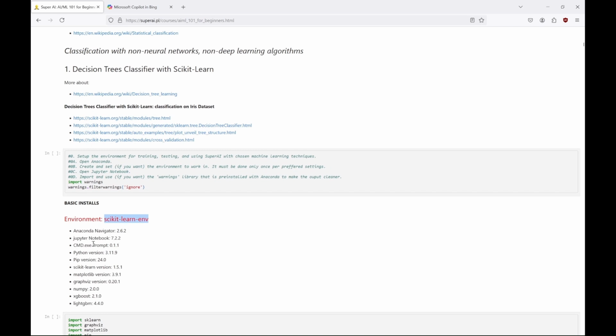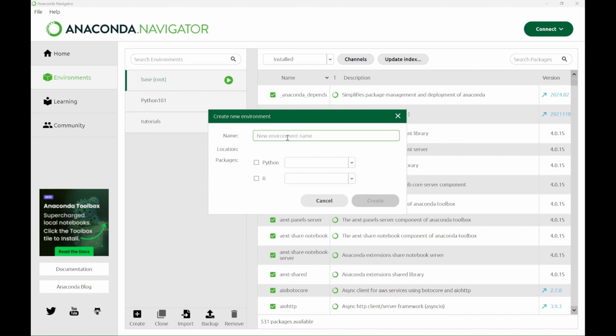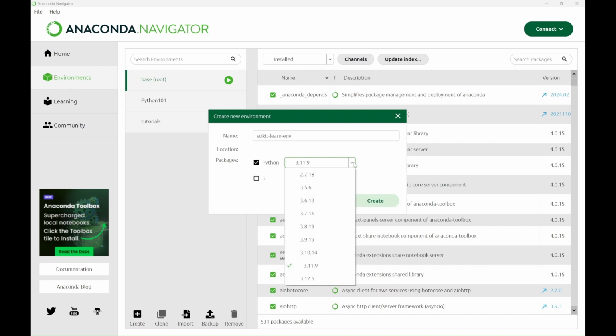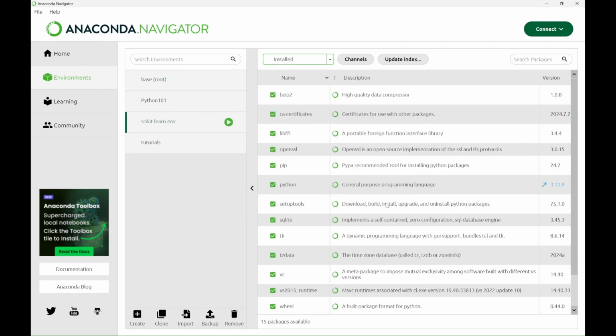You can see here what will be in our environment by the end of this course. So let's create this environment. We simply click the Create button. We name our environment, choose the Python version we want, click Create, and wait for a couple of seconds. And voila, we have our environment.